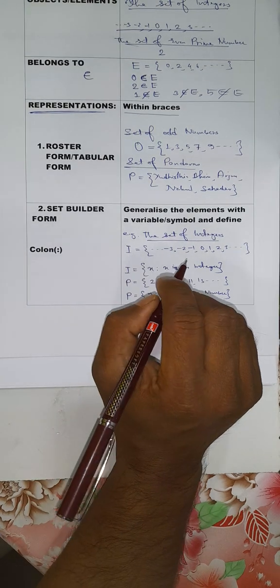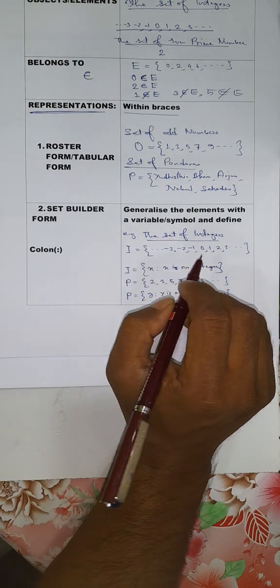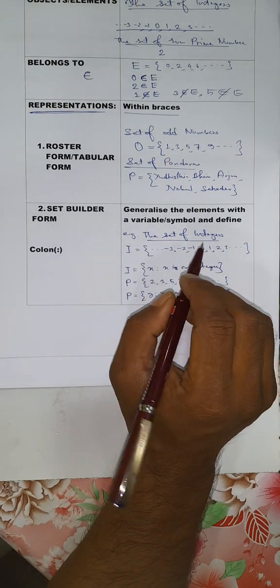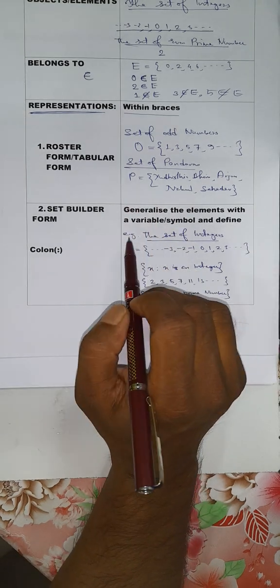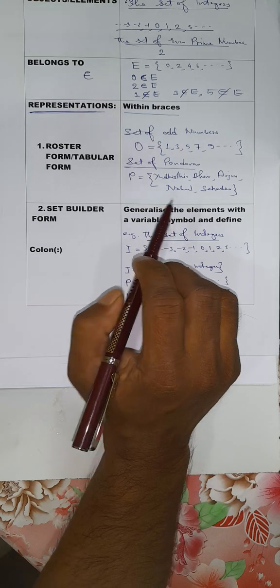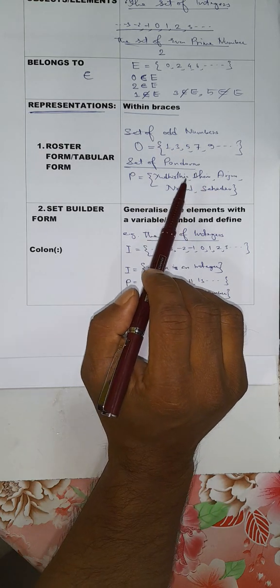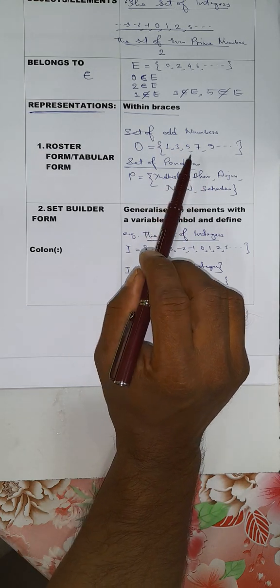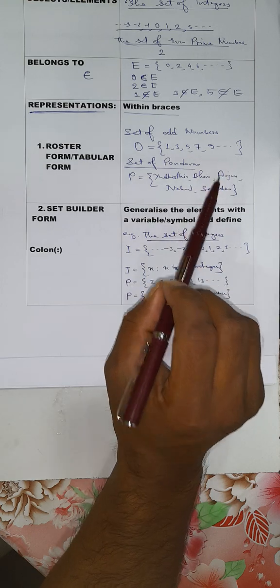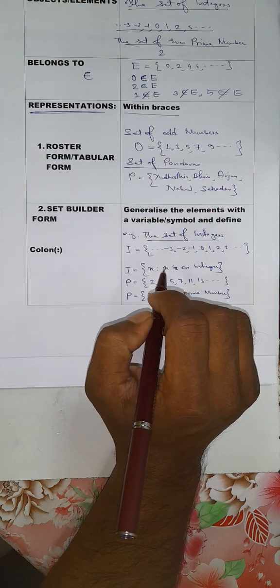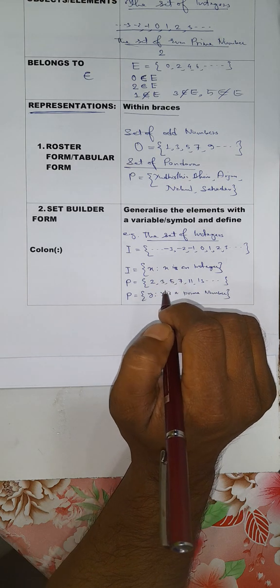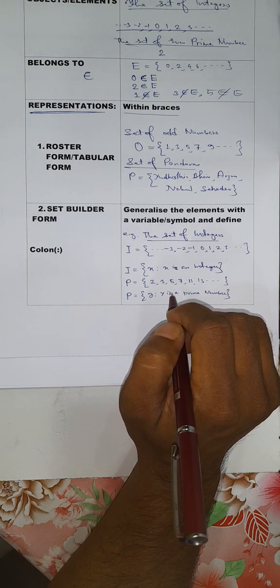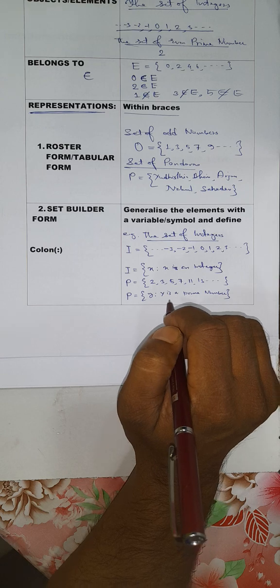So, elements of a set can be represented in two ways. One is roster form or tabular form, and another is set builder form. In roster form, the elements are written within braces separated by commas. In set builder form, you generalize the elements of the set by a symbol, and you define what is meant by that symbol. Right?